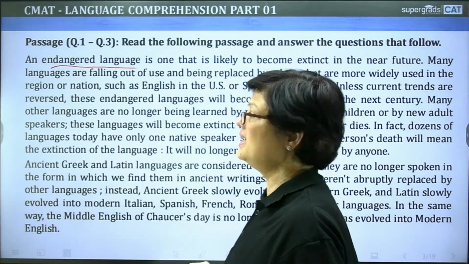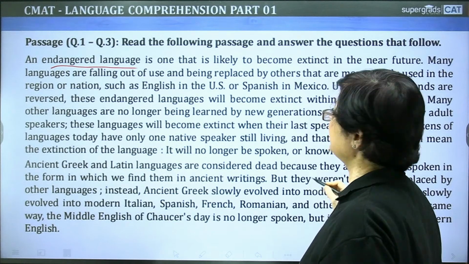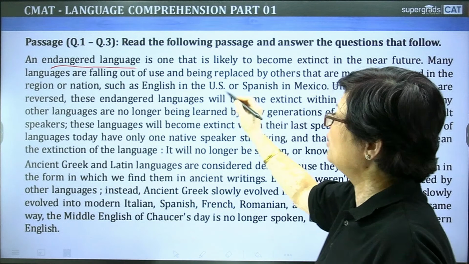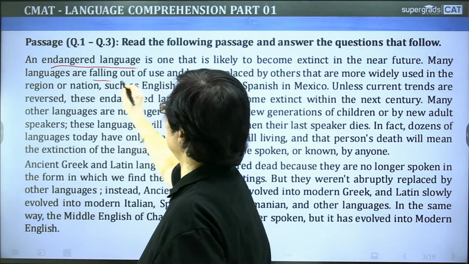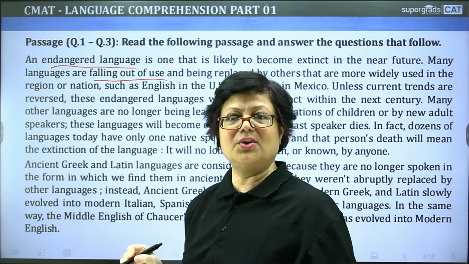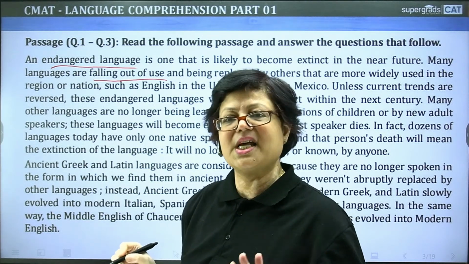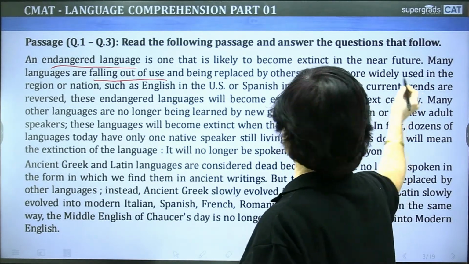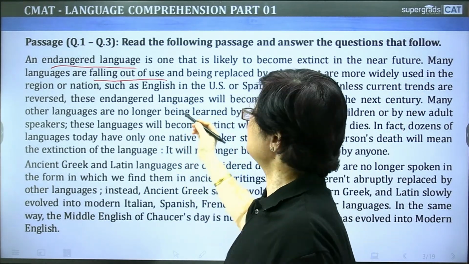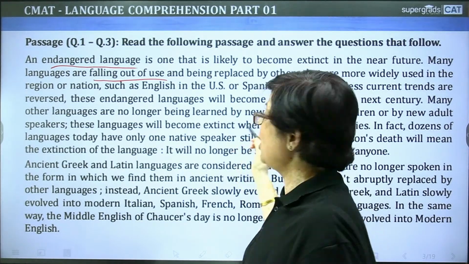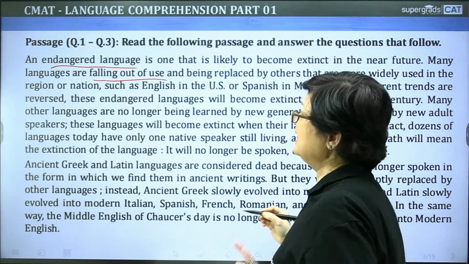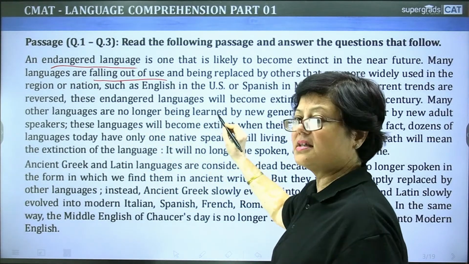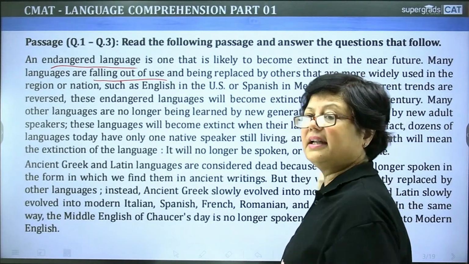An endangered language is one that is likely to become extinct in the near future. Many languages are falling out of use. Falling out of use. They are not being used regularly. अब उनका use खत्म हो चुका है and being replaced by others that are more widely used in the region or nation, such as English in the US or Spanish in Mexico. Unless current trends are reversed, these endangered languages will become extinct within the next century.